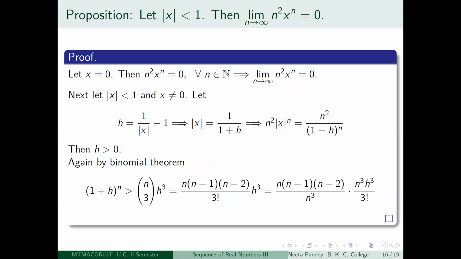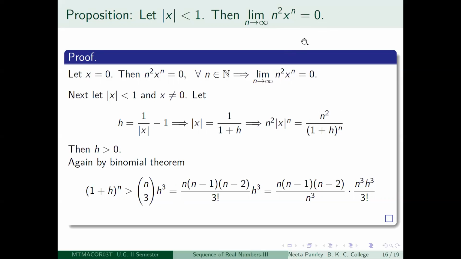And we do one more just to get the hang of the way the proof is being developed, so that you understand that this is not arbitrary. So what am I trying to prove now? That instead of taking n, now I'm looking at n square. Again, if mod x is less than 1, then limit n tending to infinity n squared x to the power n will also be equal to 0. This is what I want to prove. So the proof is similar. So you just focus on the similarities, you will get the pattern.